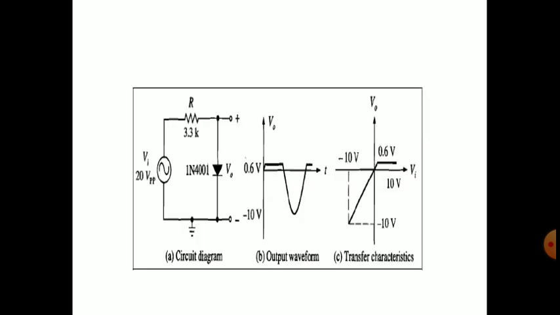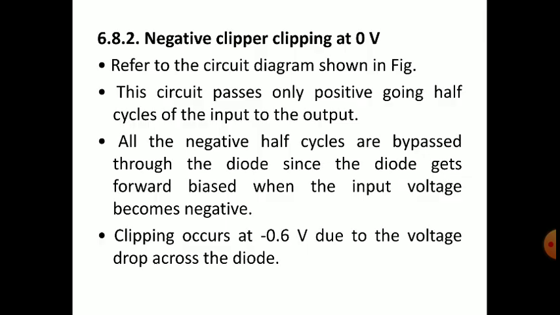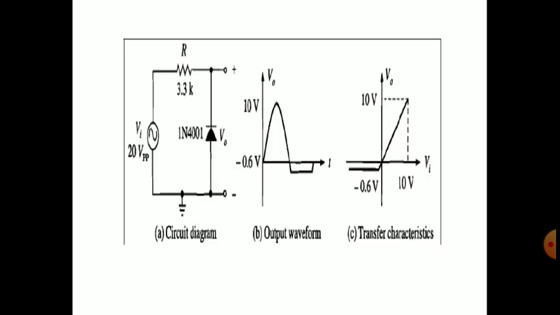So that is the positive clipping at 0 volts or whatever level it is. Next, see the negative clipper, clipping at 0 volts. Refer to the circuit diagram shown in the figure. This circuit passes only the positive going half cycles of the input to the output and clips off the negative going pulses. All the negative half cycles are bypassed through the diode. Since the diode gets forward biased when the input voltage becomes negative, clipping occurs at minus 0.6 volts due to the voltage drop across the diode.